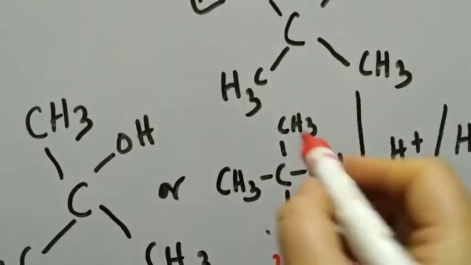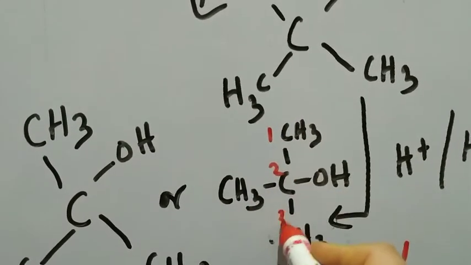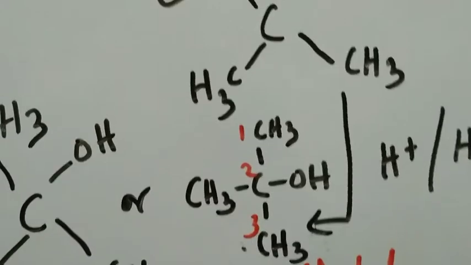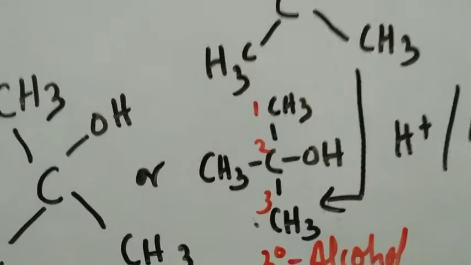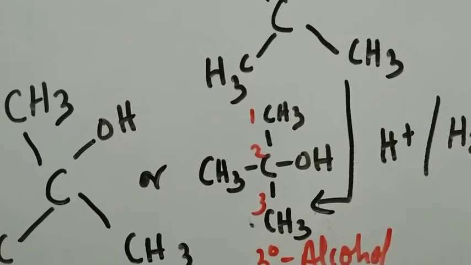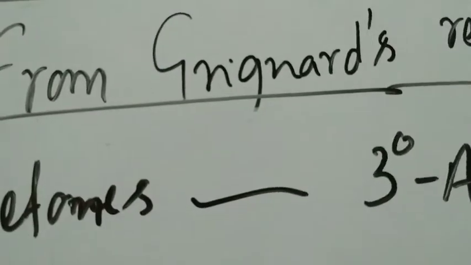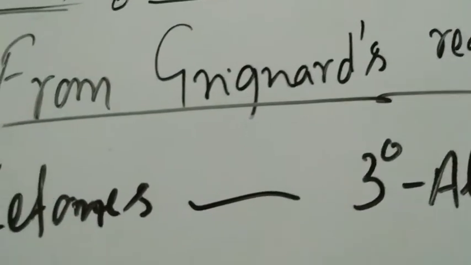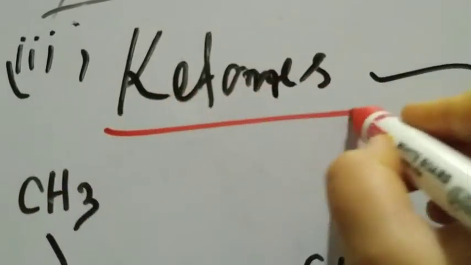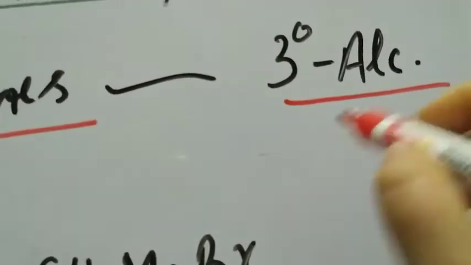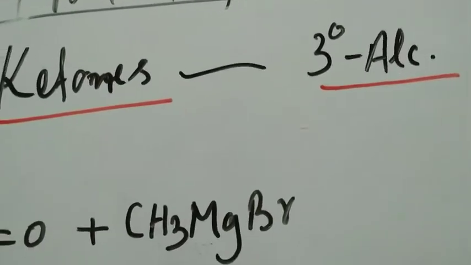As far as the IUPAC name is concerned, you can name it very well, 2-methylpropan-2-ol. But what is our concern here is that we are able to prepare a 3-degree alcohol by the reaction of Grignard's reagent with ketone. You have to start with a ketone, then only you can prepare 3-degree alcohol by this reaction.